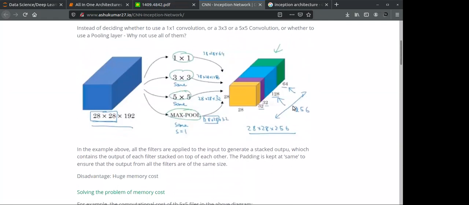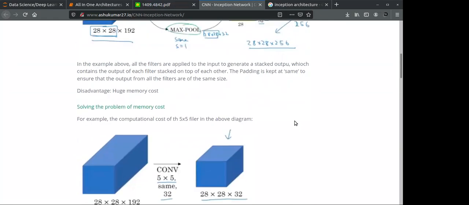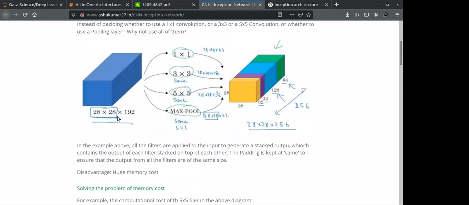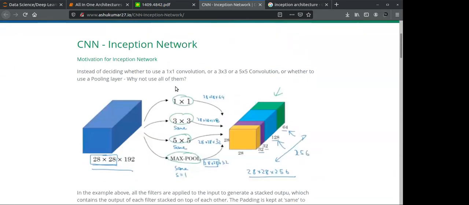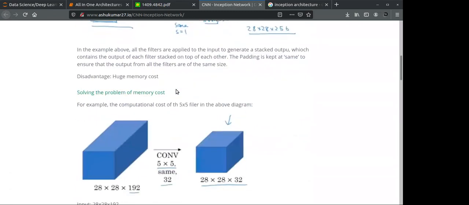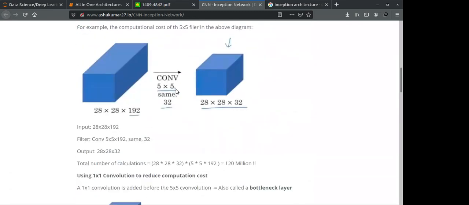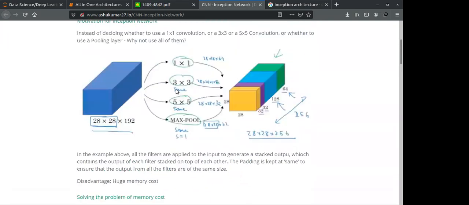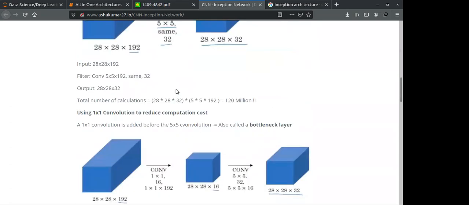So if you see here, we have the same tensor over here. We are performing directly, this is like a traditional method. So you can refer to this blog. Once you read this blog, you will easily get what is happening in Inception.